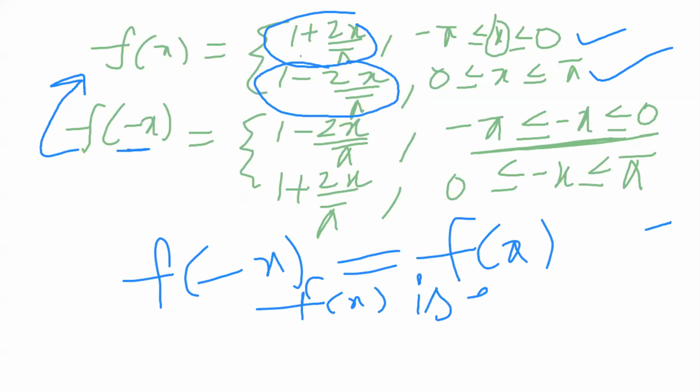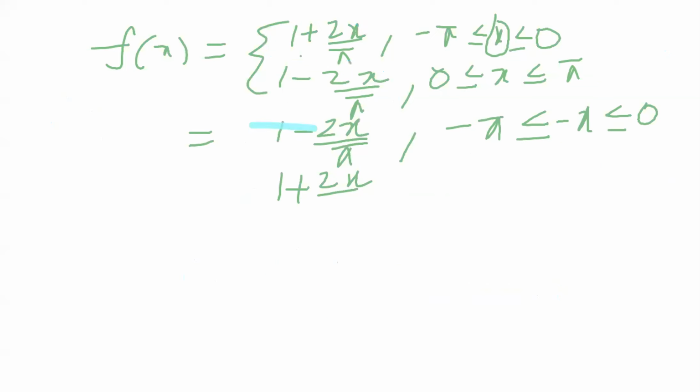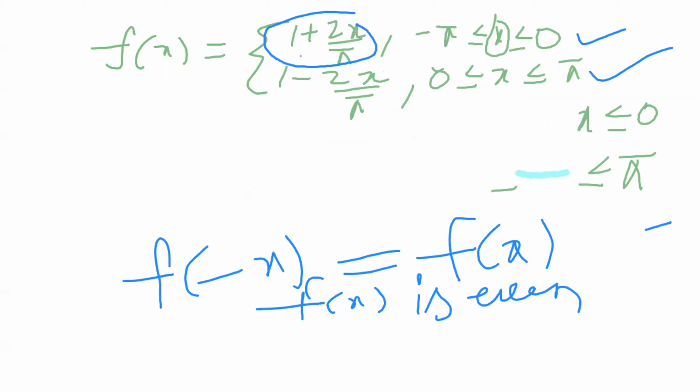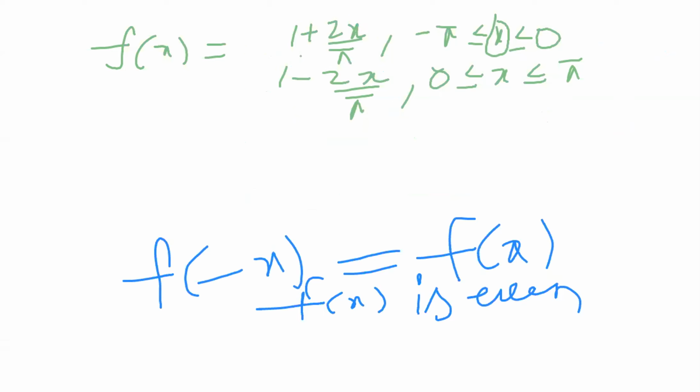Therefore f of x is even. When f of x is even, we have to find out two values. Those two values are a naught and an. So in the even-odd method, we have to calculate the function f of x half range. That half range is a naught, an as one, and bn is another one. So we have to find the values of a naught and an.